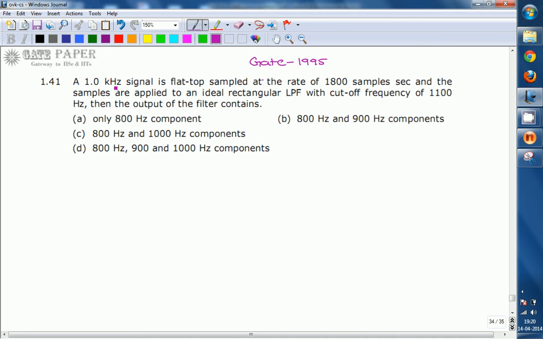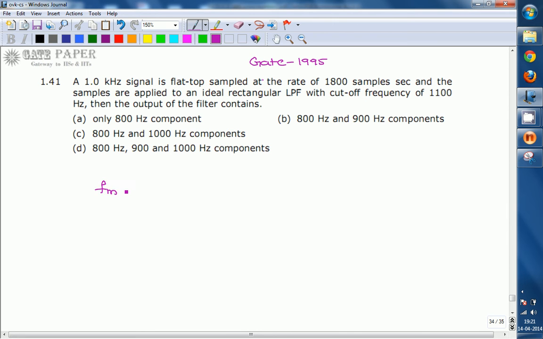Here a 1 kilohertz signal is flat top sampled at the rate of 1800 samples per second, and the samples are applied to an ideal rectangular low pass filter with cutoff frequency of 1100 Hz. Then the output of the filter contains... Here the sampling frequency and the message signal frequency are given.